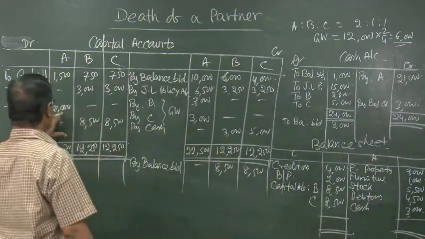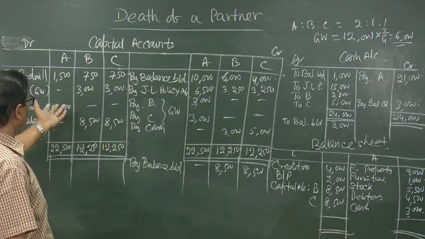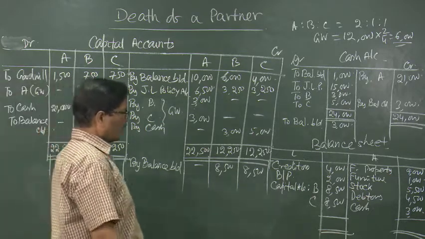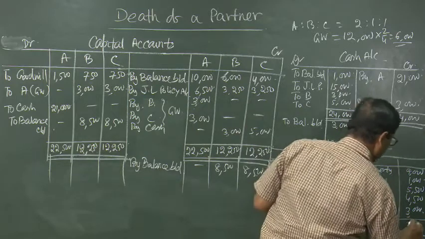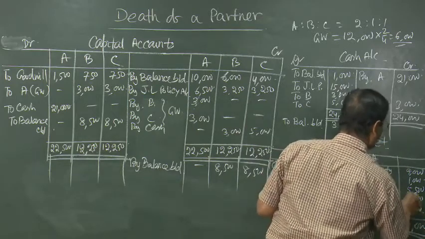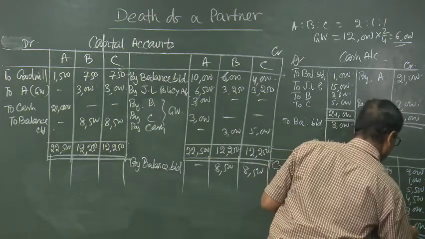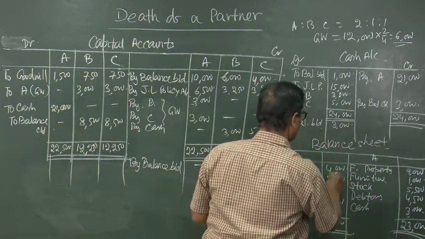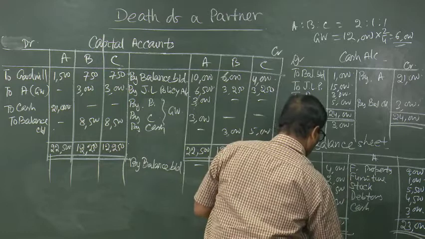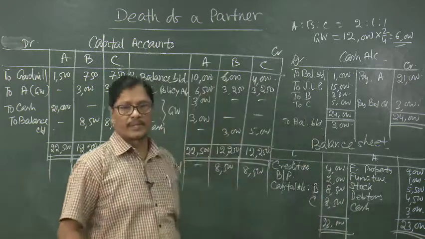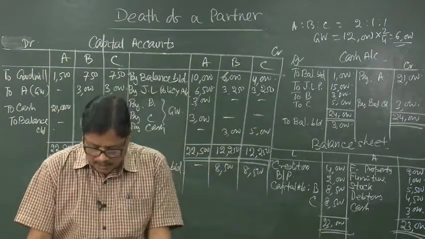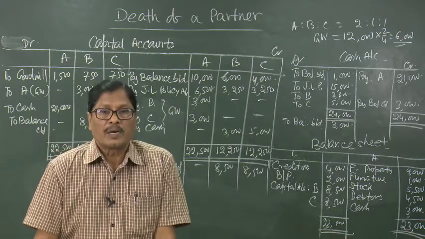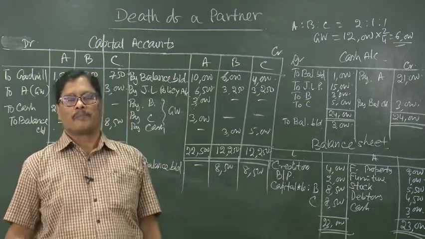Either he takes cash 21,000 or it will be converted to a loan account 21,000. Then both the sides total are 23,000 in the balance sheet. So, that is the way in which we have to work out the problems on death of a partner.